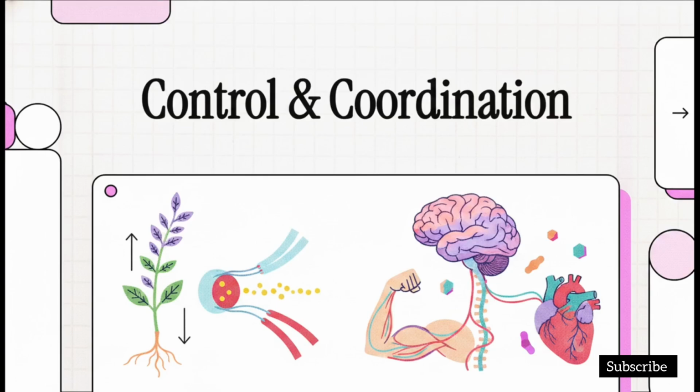Look, let's just jump right into it. Today's explainer is a high-yield masterclass, designed specifically to decode the top 10 most crucial board exam questions for Chapter 7, Control and Coordination. If you are stressing about how to conquer your upcoming board exams, take a breath, because you are in exactly the right place. We are going to break down exactly how living things react to their environments, and we're going to do the whole shebang by focusing strictly on the highest value exam questions.